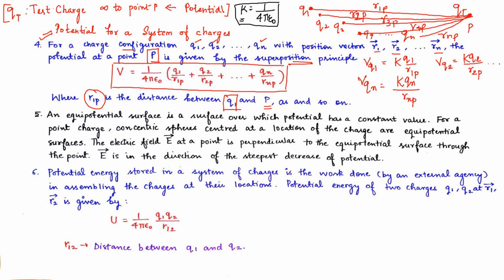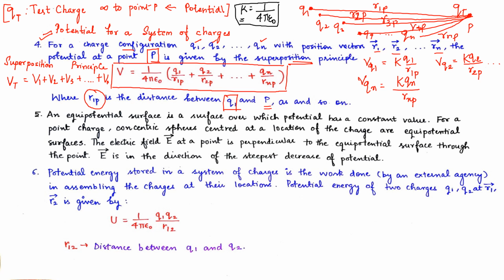Now when we use the superposition principle, the total potential of the system turns out to be V1 plus V2 plus V3 up to Vn.